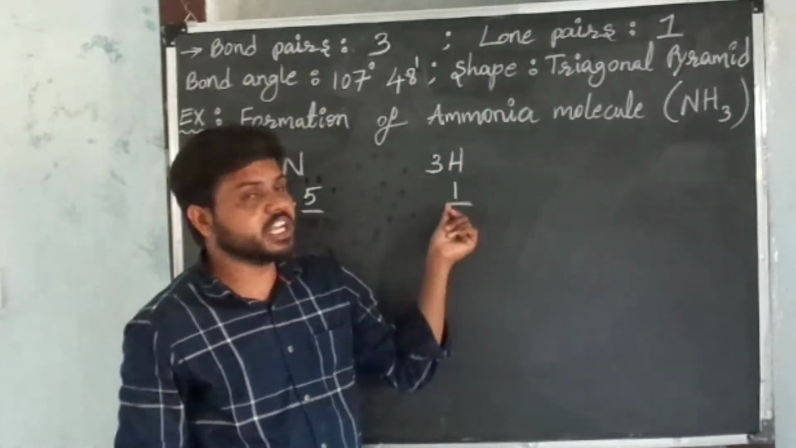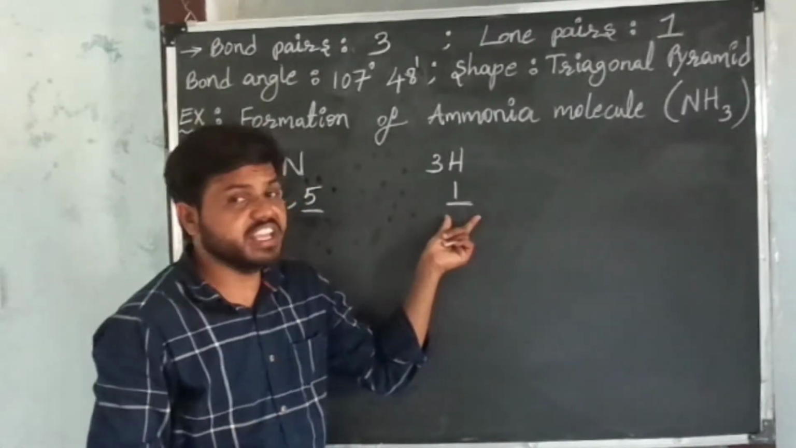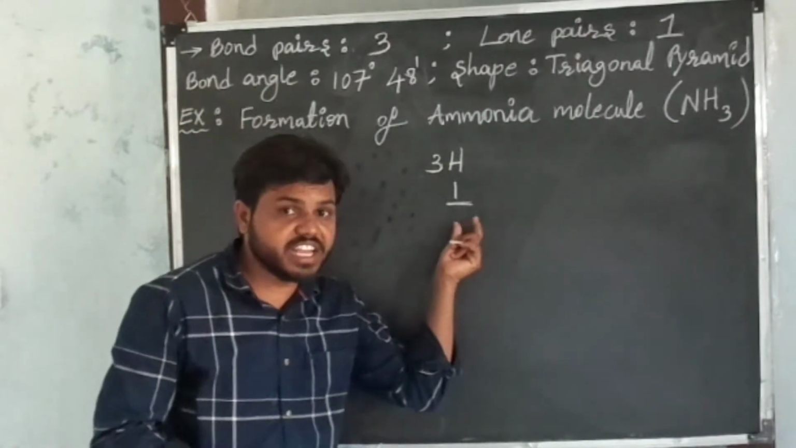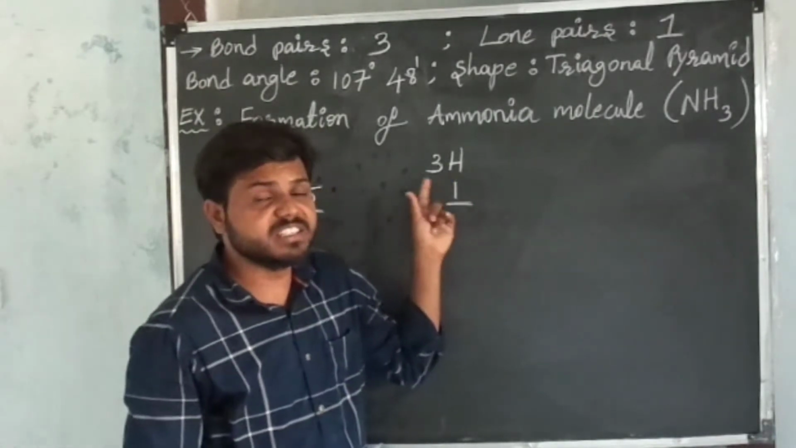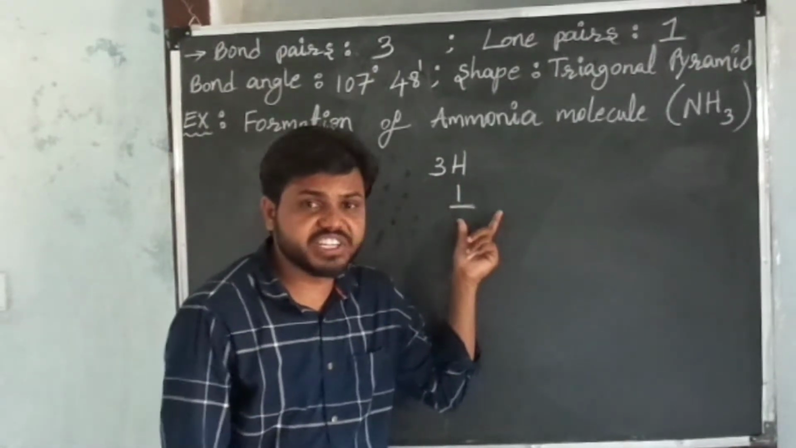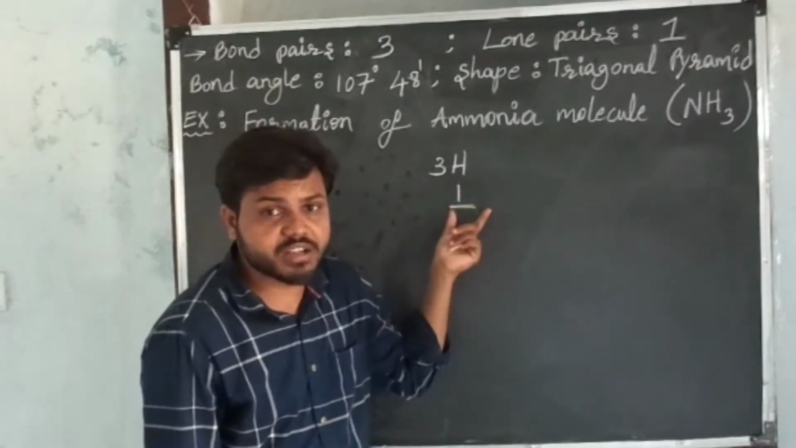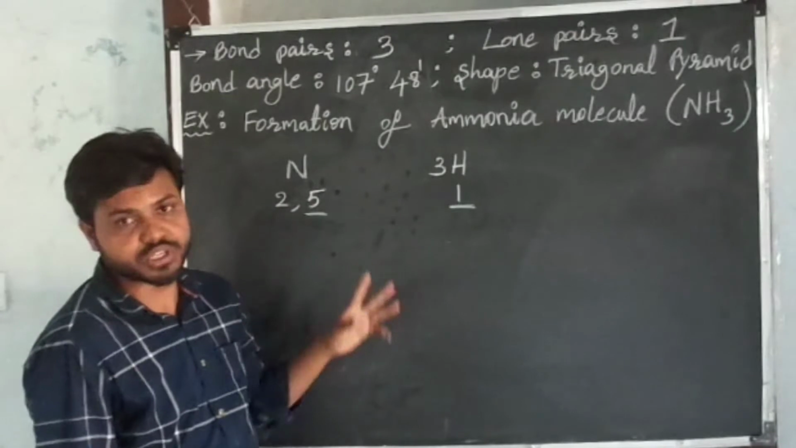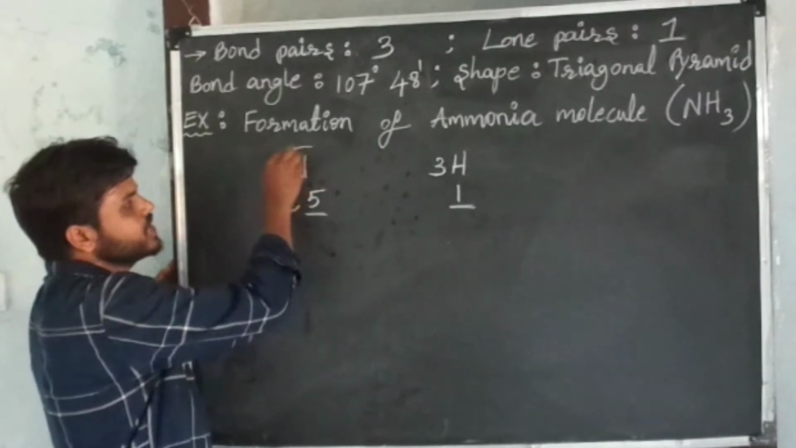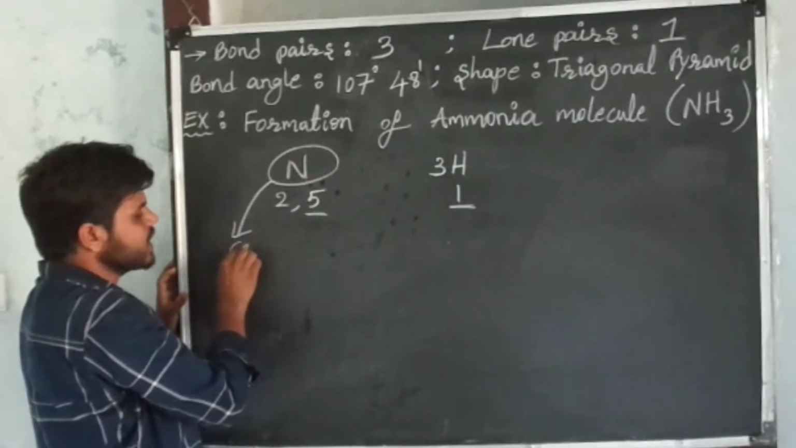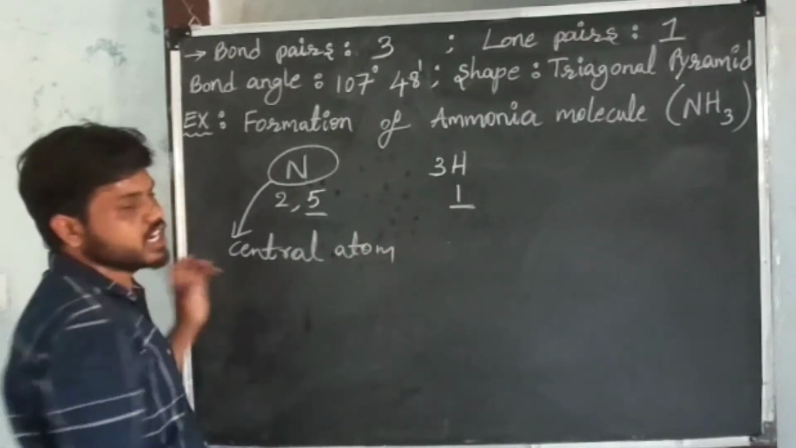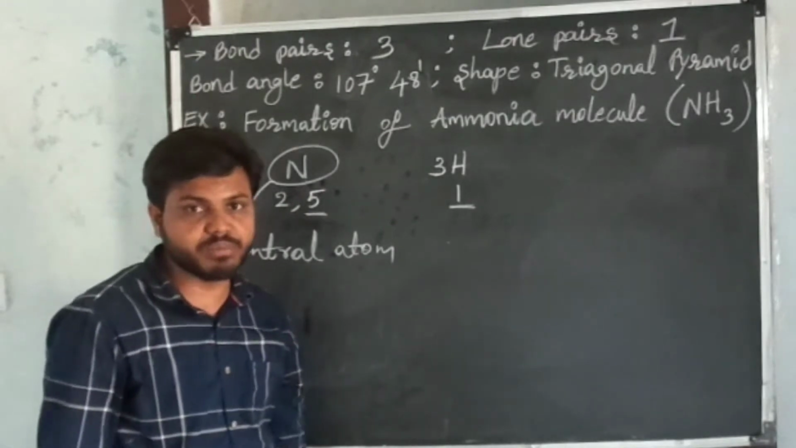Here, this hydrogen requires one more electron to get helium configuration in the valence shell. That's why these 3 hydrogens share 1 electron each with the nitrogen atom. Now, these 3 hydrogens are sharing 1 electron each with the nitrogen atom. That's why nitrogen will become the central atom of the molecule.